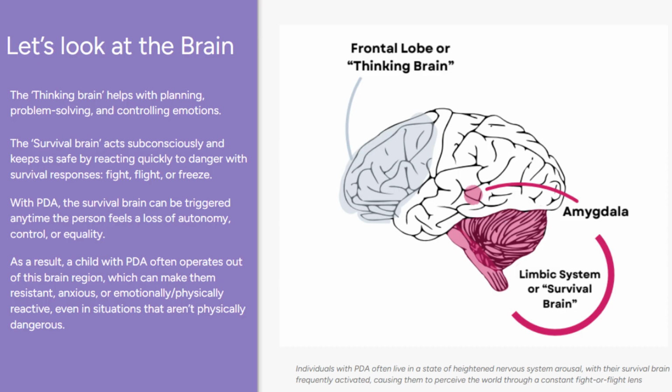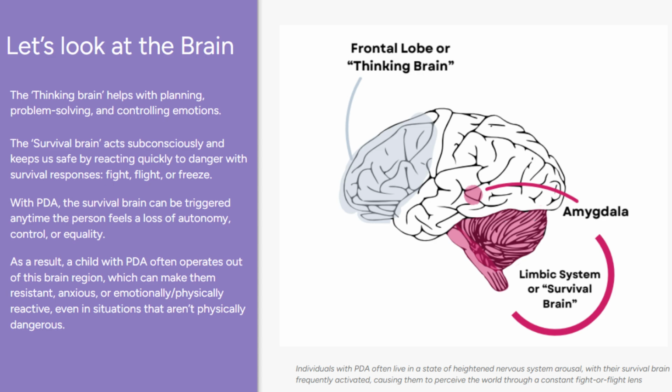And this causes the child to respond with resistance, anxiety, or emotional and physical reactivity. Because the survival brain is so dominant in these moments, the thinking brain's ability to plan, problem solve, and regulate emotions is reduced. This explains why children with PDA may seem to shut down or react strongly, even when there is no physical threat.